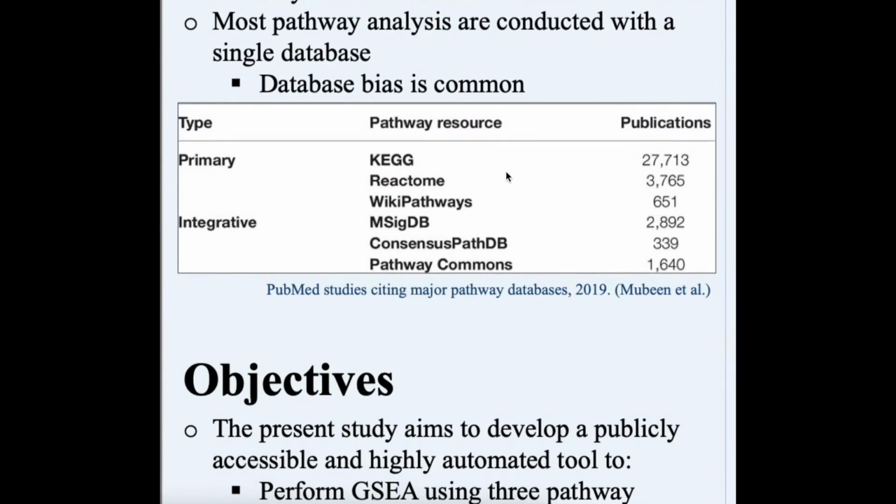As shown in the table here, primary pathway databases are much more popular than integrated databases, and KEGG is by far the most widely used database. Researchers greatly fail to employ multiple databases in their studies currently, making pathway analysis not as reliable as it can be.